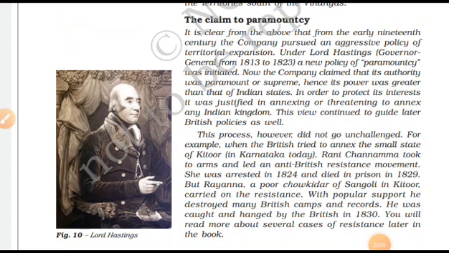Now the company claimed that its authority was paramount or supreme, hence its power was greater than the Indian states. This authority was held from Lord Hastings. It is not given to any person.